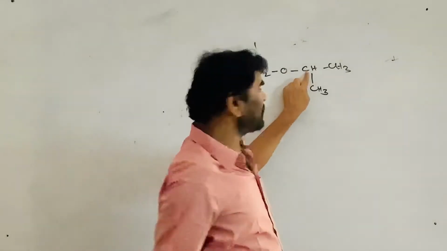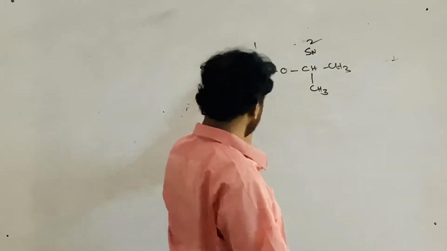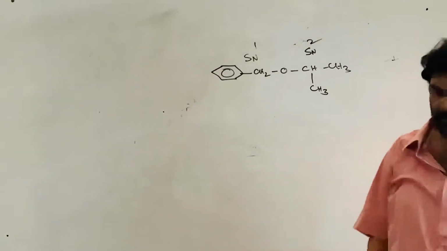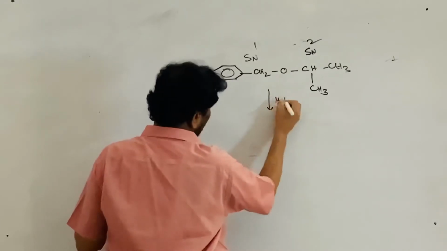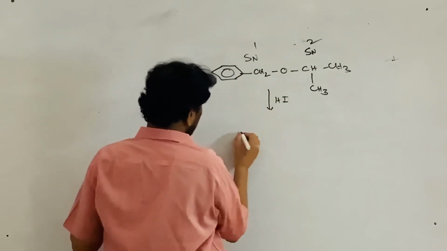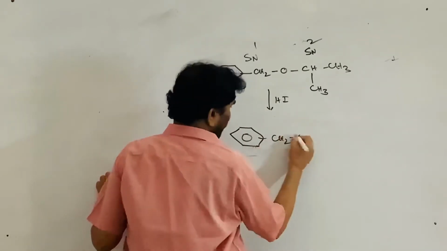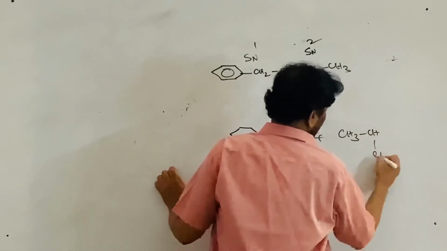This carbocation is not stable; if the attack is possible, it is SN2. So if SN1 and SN2 both are possible, SN1 is preferable over the SN2 reaction. The benzyl group is converted into iodide, and the isopropyl group is converted into the alcohol.